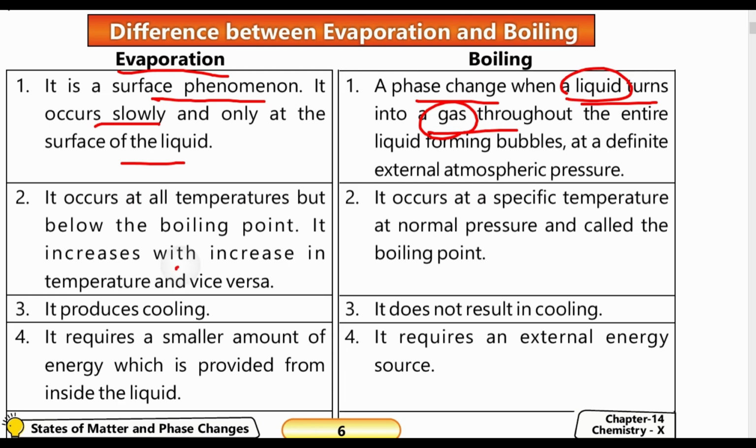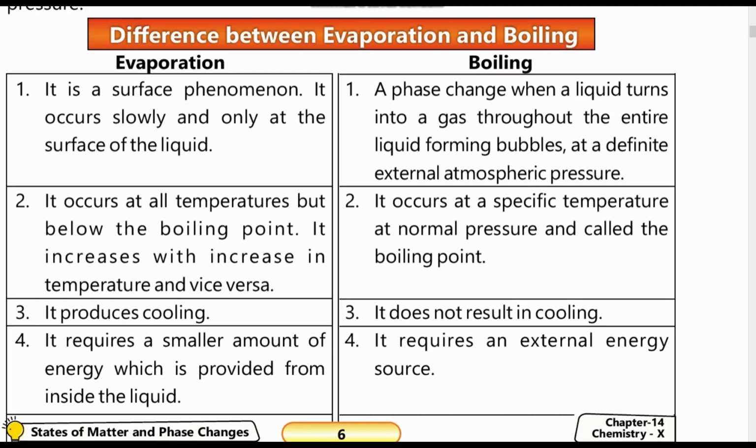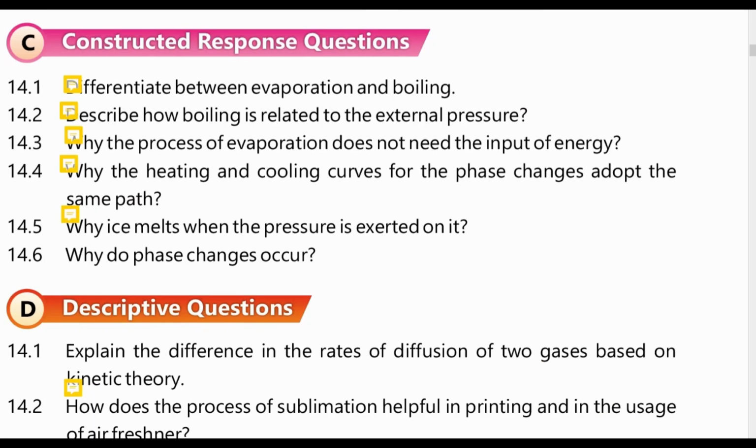It increases with increase in temperature and vice versa. Boiling occurs at a specific temperature at normal pressure and is called the boiling point. Evaporation produces cooling. Boiling does not result in cooling. Evaporation requires a small amount of energy. Boiling requires a large amount of energy, that is external energy.